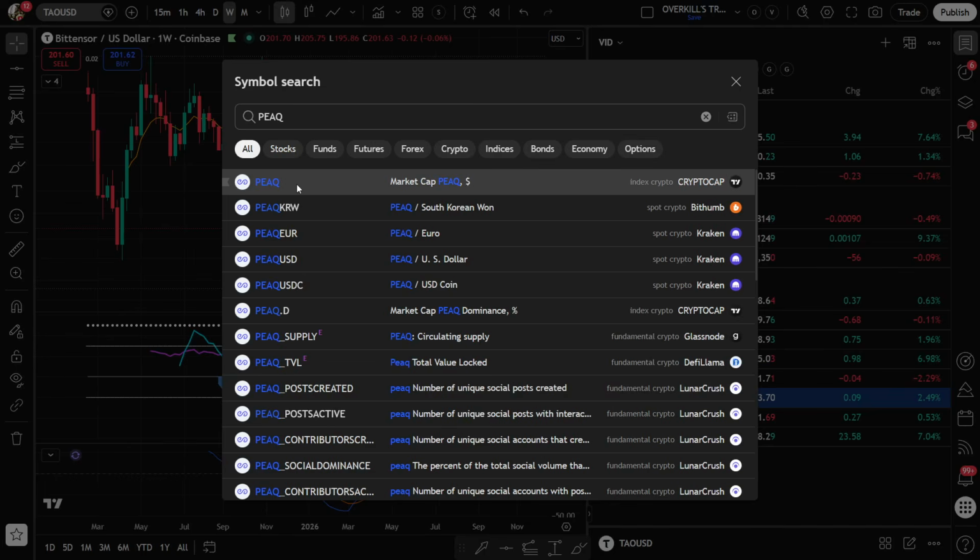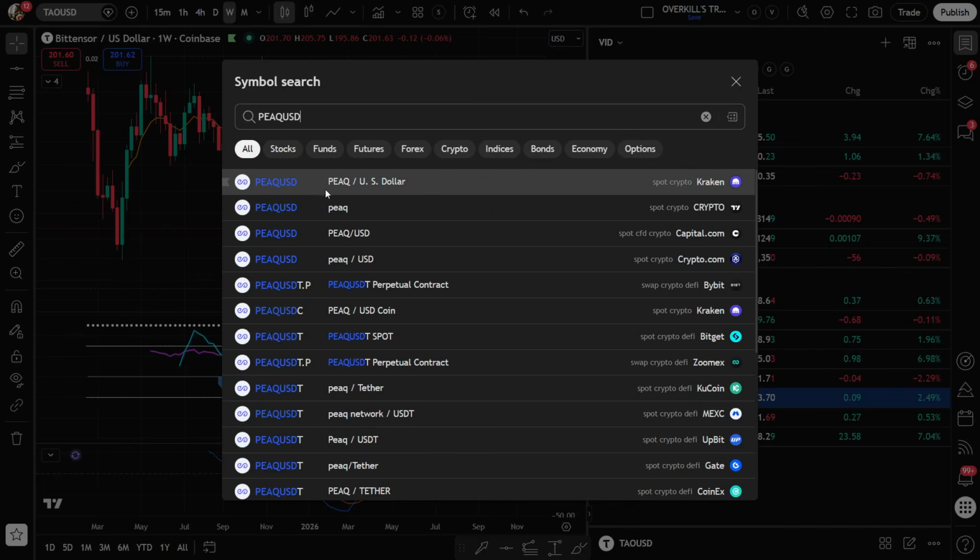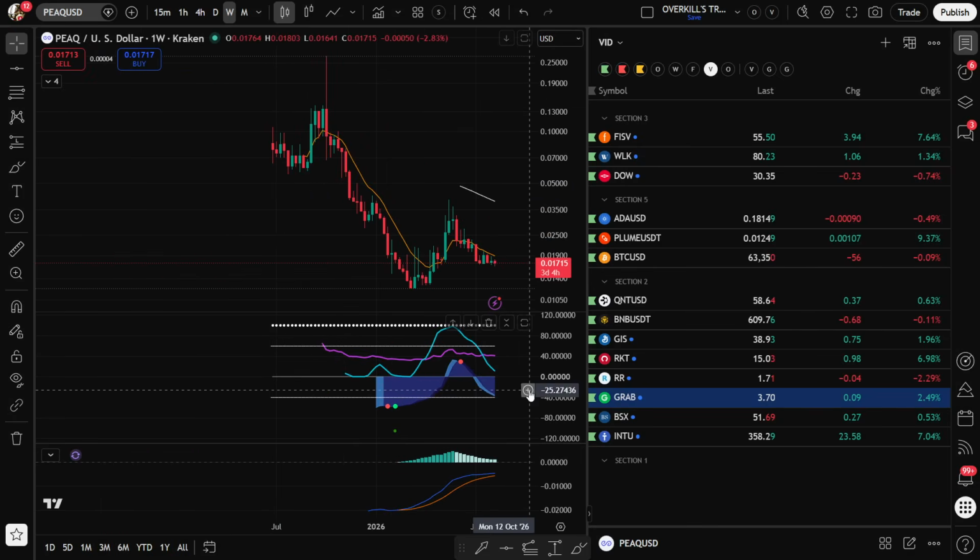PEAQ. I was doing some research on this actually the other day. And, yeah, very low market cap. It's been up here at 25 cents. It pulled all the way back here to around a penny. I'd buy it down here.